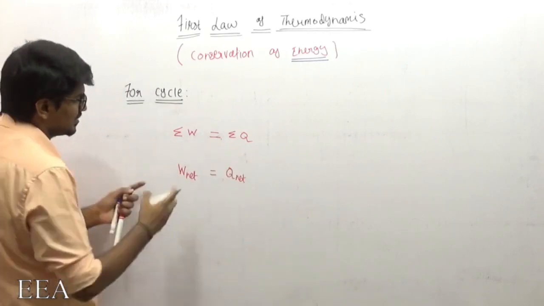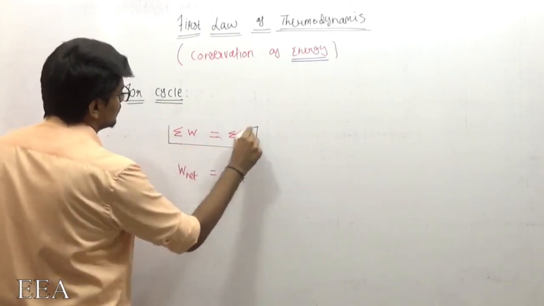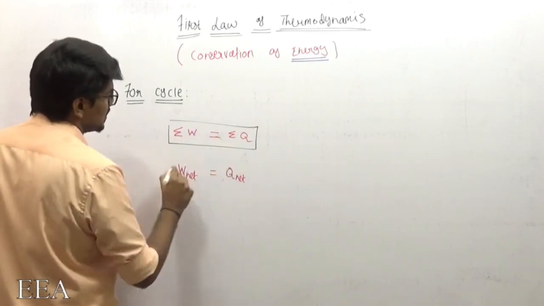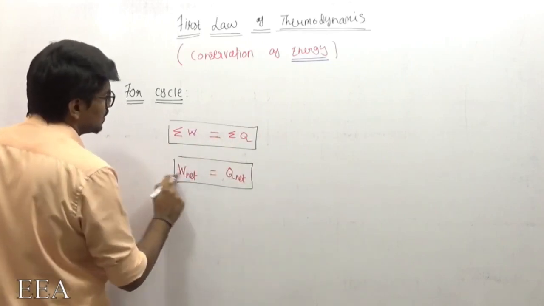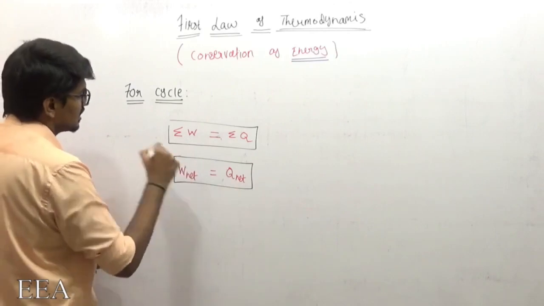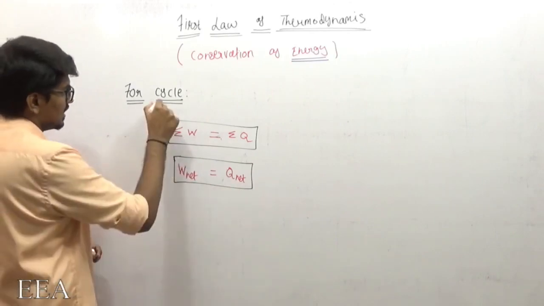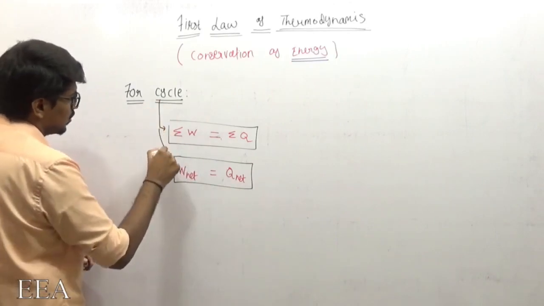Both are the same, I'm just writing it in a different form. Summation of work will be equal to summation of heat. Similarly, net work done is equal to net heat transfer.